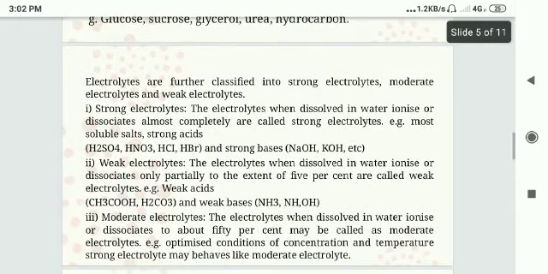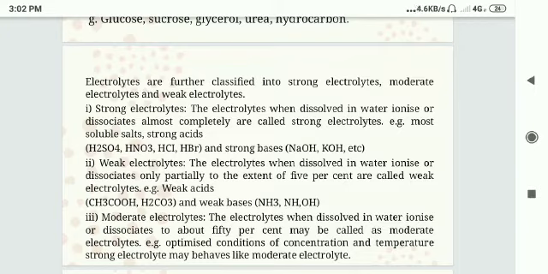Electrolytes are further classified into strong electrolytes, moderate electrolytes and weak electrolytes. Strong electrolytes are the electrolytes which, when dissolved in water, ionize or dissociate almost completely. For example, most soluble salts, strong acids, strong bases, H2SO4, HNO3, HCl, HBr, NaOH, KOH, etc.